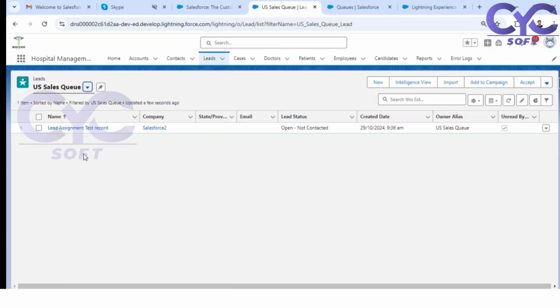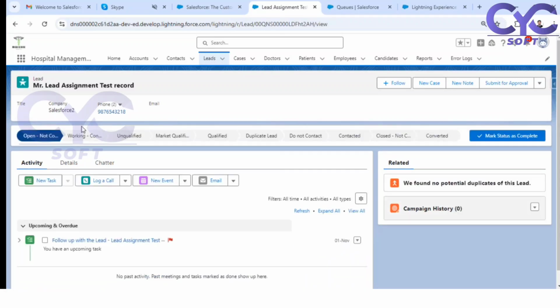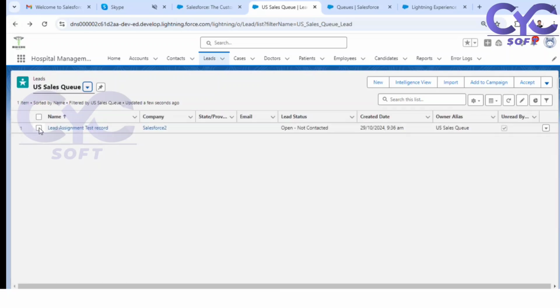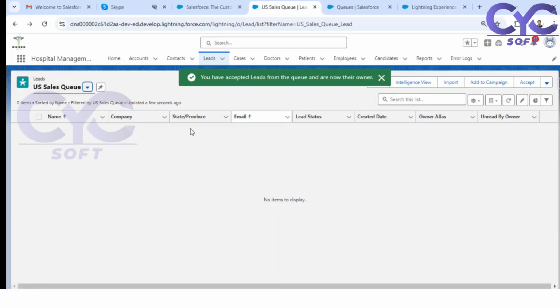For example, there are 100 to 200 records. All these 100 records will be in this queue only. So now the user goes into this record. If he checks the record and says, okay, yes, it is fine for me, and he wants to assign it, there is one option. Just click on this checkbox and there is a button here, Accept. Just click on this Accept. Done. So this has been removed from the queue.